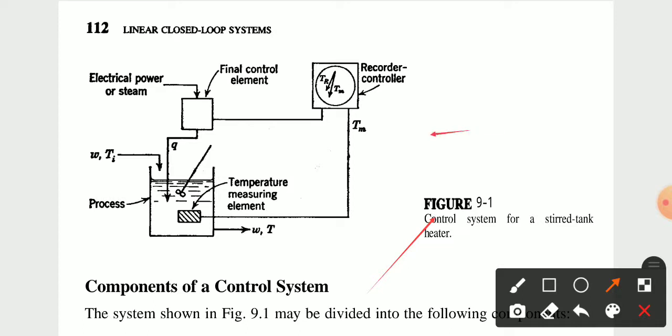Okay, there is a measured temperature. Okay, inlet temperature, which one? This is the mixing part, the process is given to us, and a temperature measuring element is given. W and T, electric power or steam, final control element, recorder controller, how to record. Okay, this is a part of the introduction for the block diagram. Simply the control system for a stirred tank. The control process is given, that is what it is about.